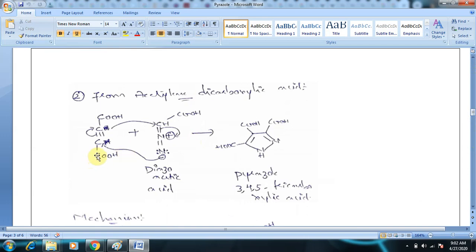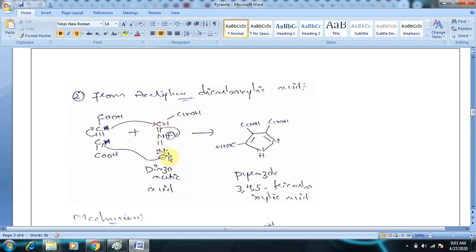Acetylene dicarboxylic acid, you know that acetylene is CH triple bond CH. So if I am removing the hydrogen atom, I need to place a carboxylic acid here, and this carbon also we need to remove the hydrogen atom and substitute it with a carboxyl group. So this is the structure of acetylene dicarboxylic acid, and this is diazoacetic acid. As you can see, 2 nitrogen atoms, diazo, and acetic acid. So here we have 1 carbon and COOH. So this is the diazoacetic acid structure.